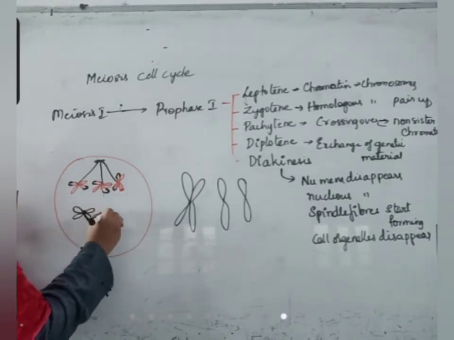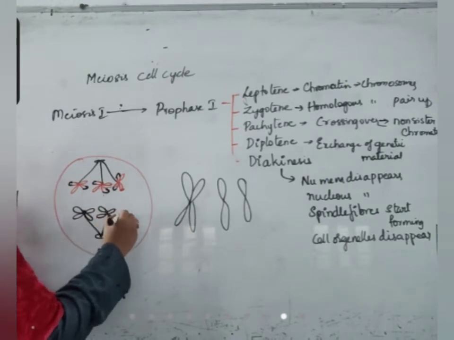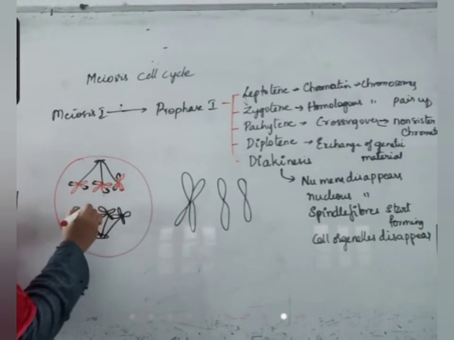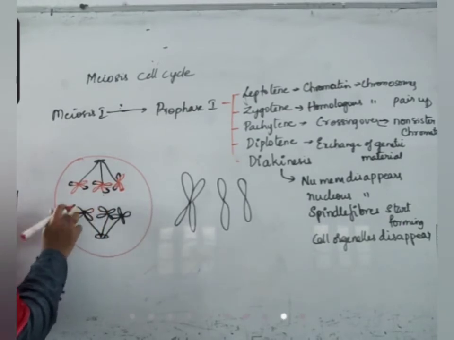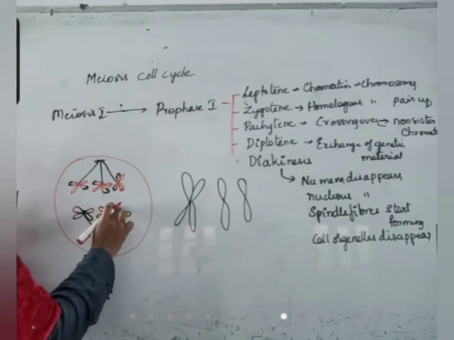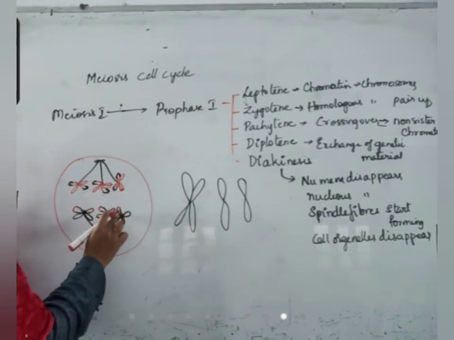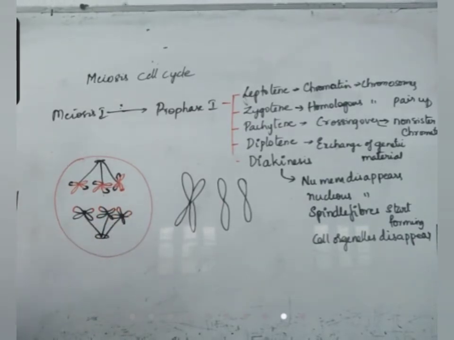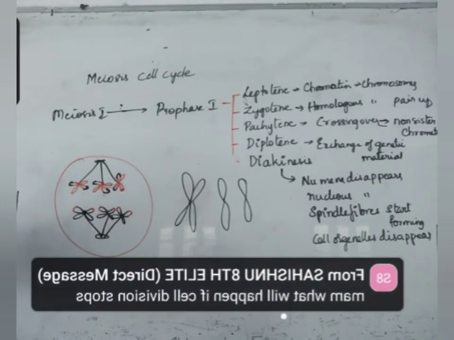Only genetic material is exchanged and they came back to their original places. Each chromatid has at least one piece of exchanged genetic material, but they are going in the same way.